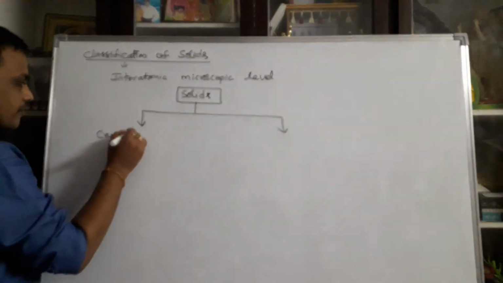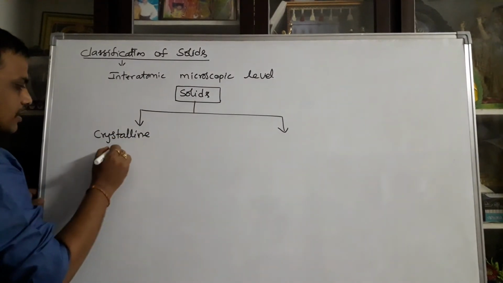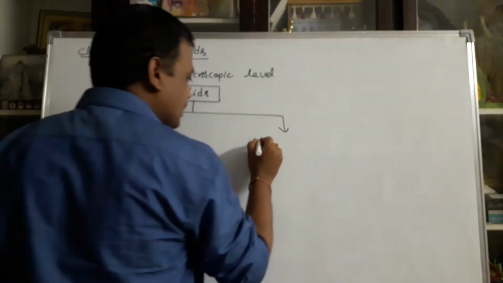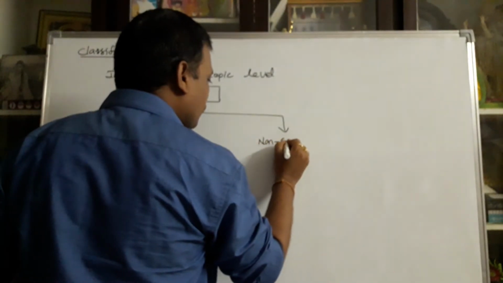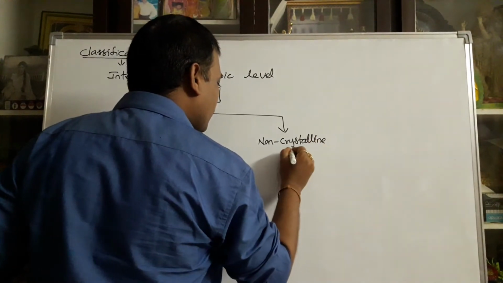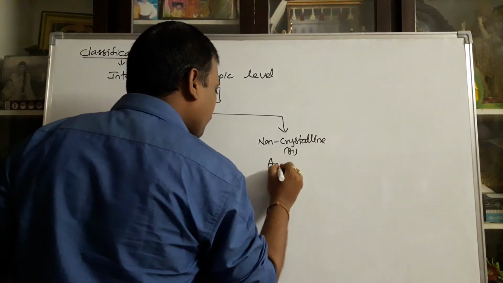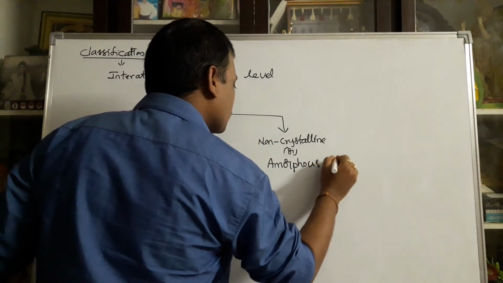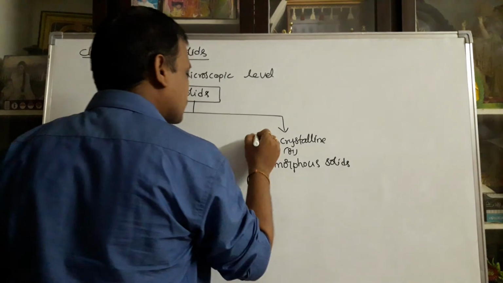One is crystalline solids. The second one is non-crystalline, otherwise amorphous solids.